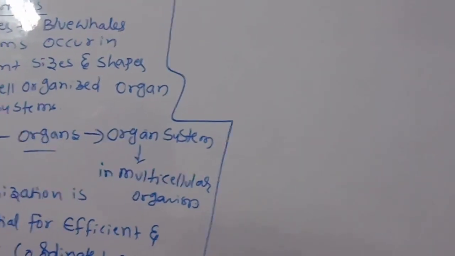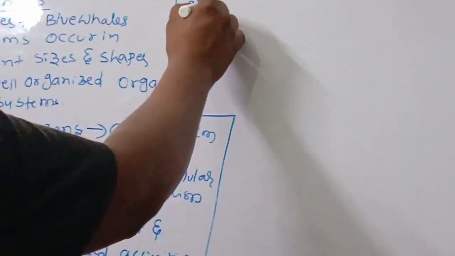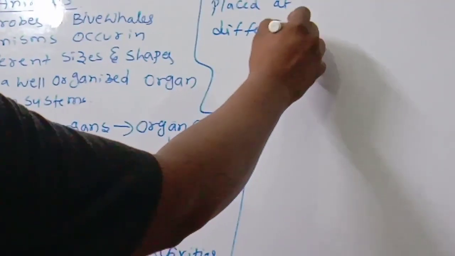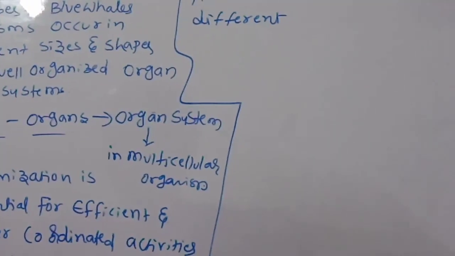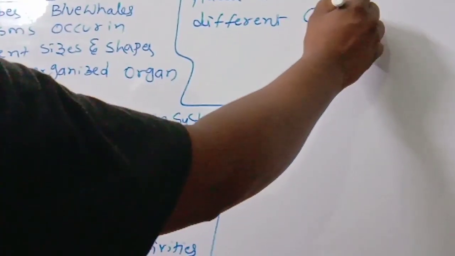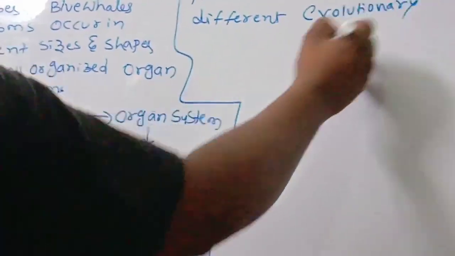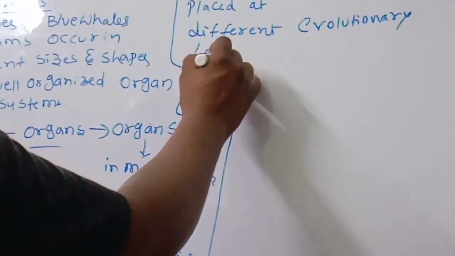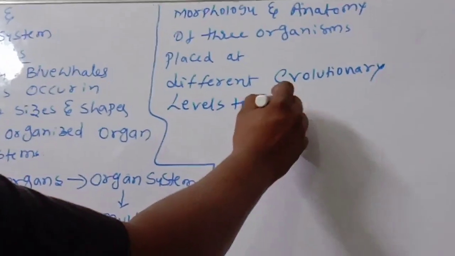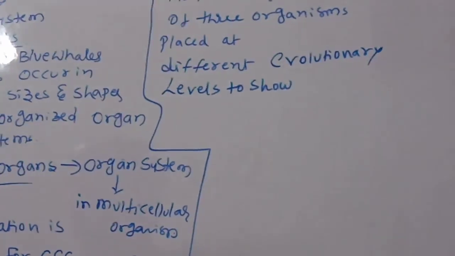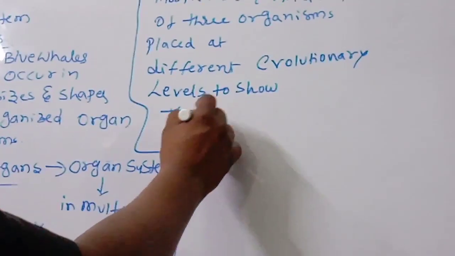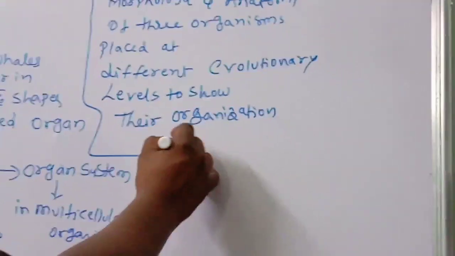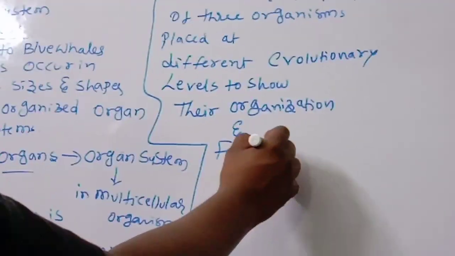They are placed at different evolutionary levels to show their organization and functions.